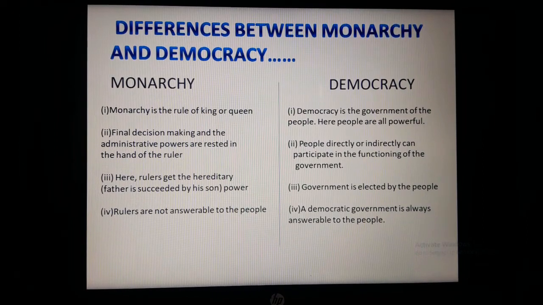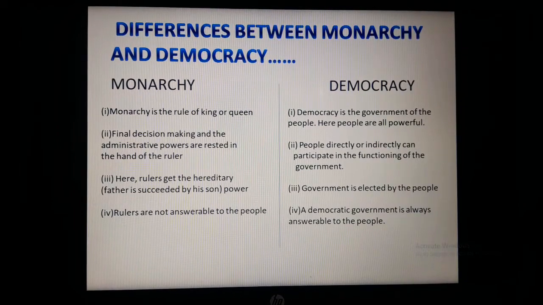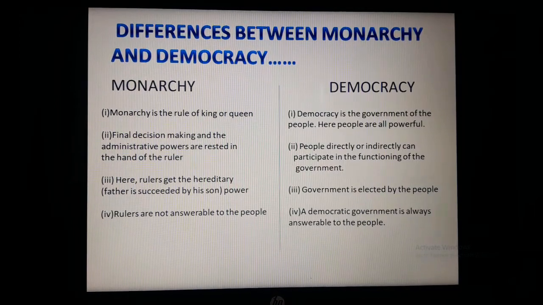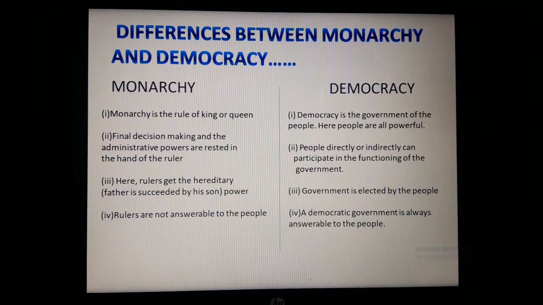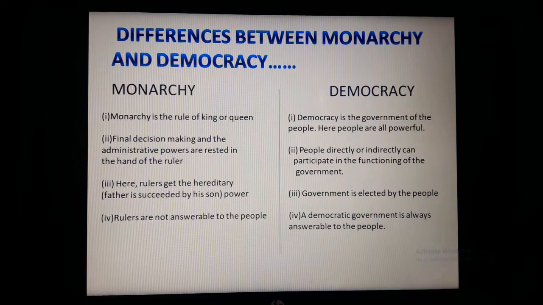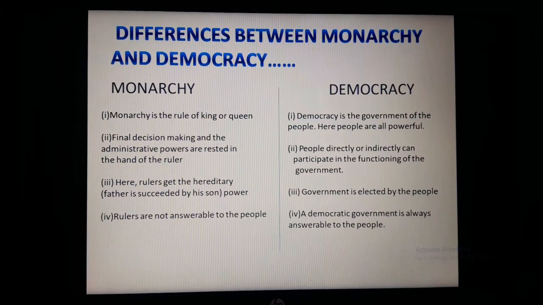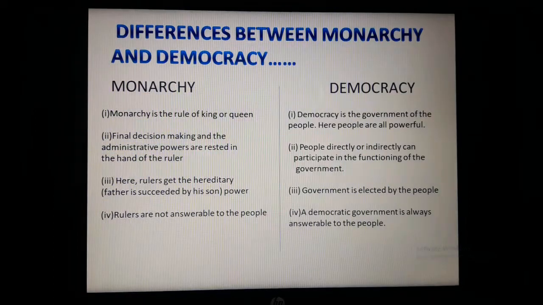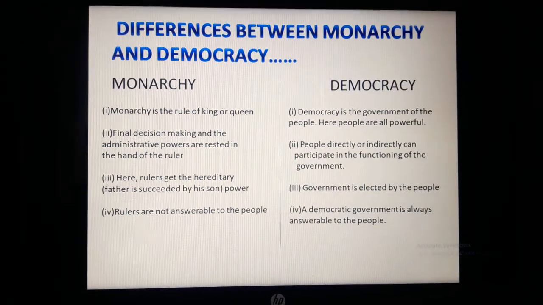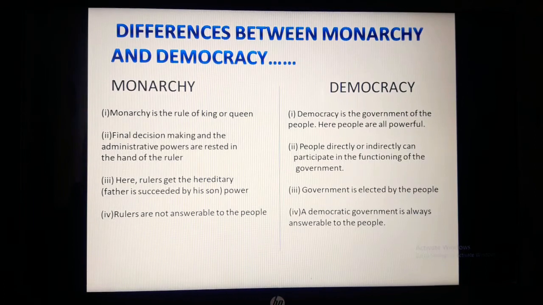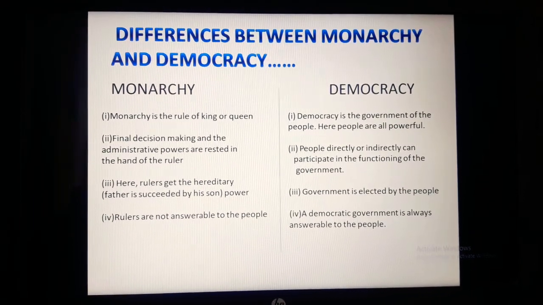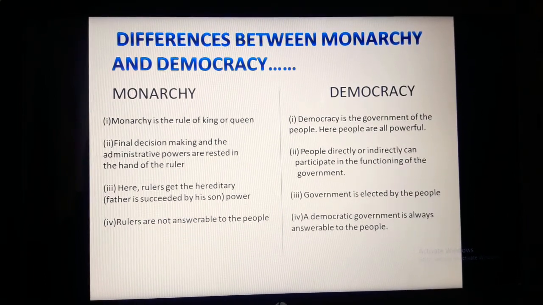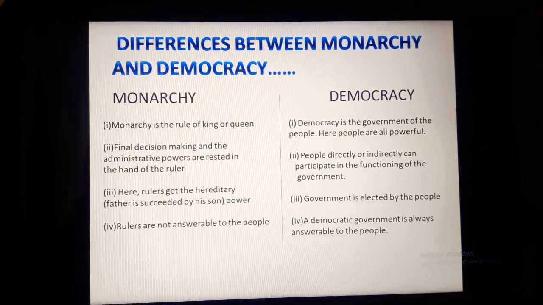Last but not least, what is the basic difference? Rulers in monarchy are never answerable to the people. They are all powerful to take all decisions. Whatever they wish, they can do. But in democracy, a government is always answerable and responsible to the people. People can ask questions on the functioning of the government, and people can express their opinion, on the basis of which the democratic government is supposed to make its decisions. So these are the differences between monarchy and democracy.